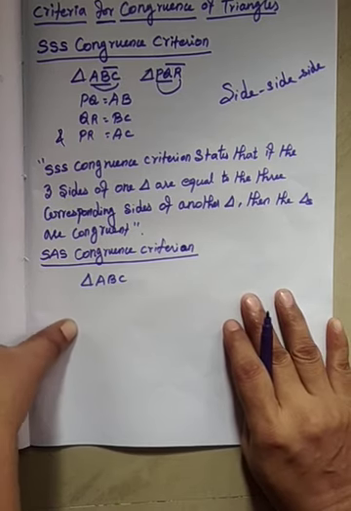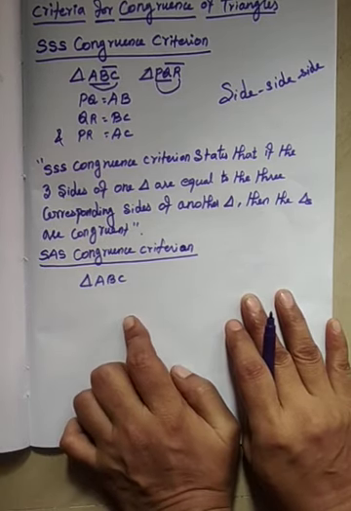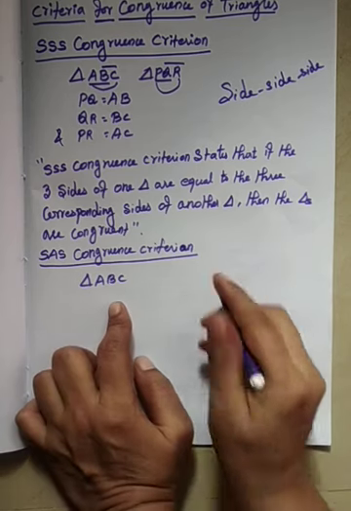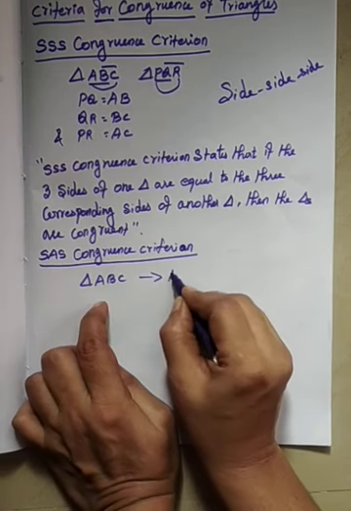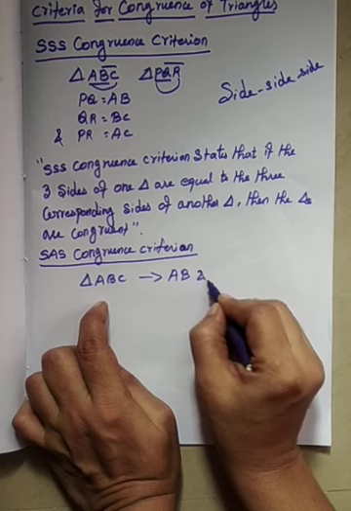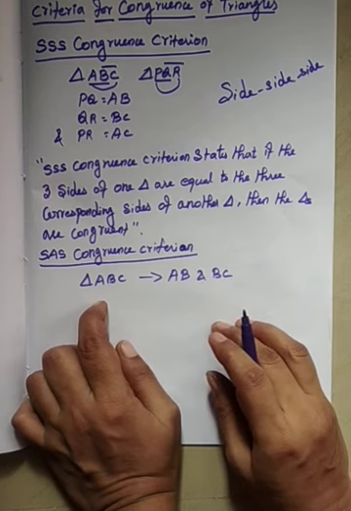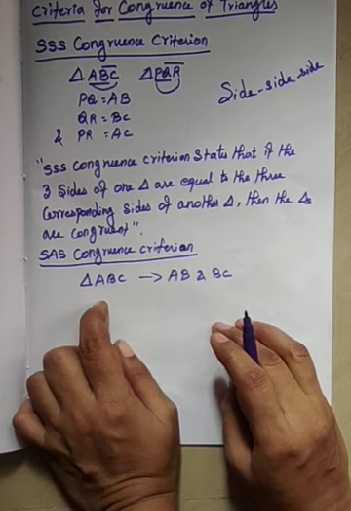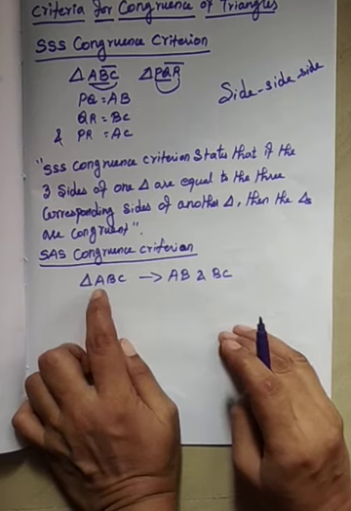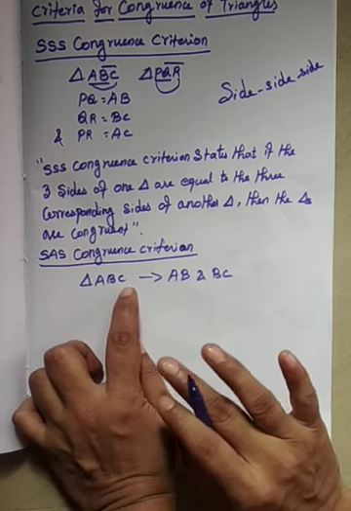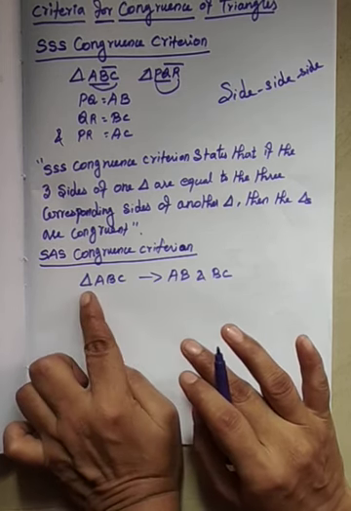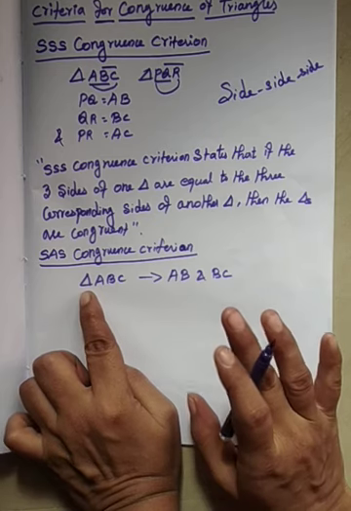Measure the length of the sides AB and BC of triangle ABC and record these values.